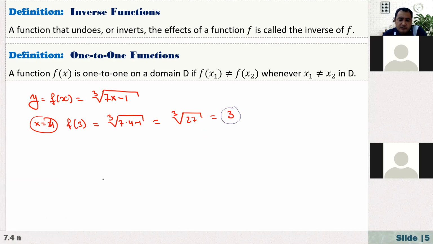Okay. So the problem is, let's say I want to know, is this 3 or 4? 4, right? So this 4 is our input value, and this 3 is our output value, the result. So now if we have the input value, we know how to obtain the output value, that is 3. So now if you are given the output value, how can I restore our function or get the input value?